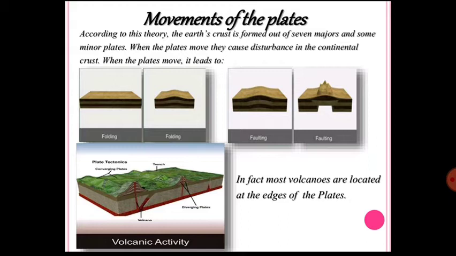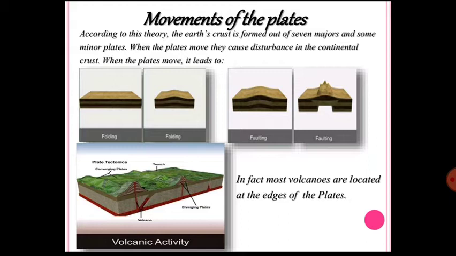According to this theory, the earth has a rigid outer layer known as the lithosphere, which overlies a plastic layer called the asthenosphere. This lithosphere is broken up into 7 large plates, 6 to 7 medium plates, and almost 18,000 small plates. This is the main concept of plate tectonics.